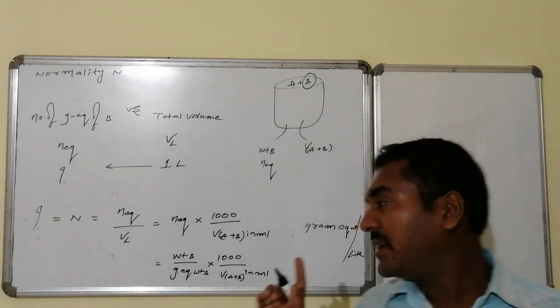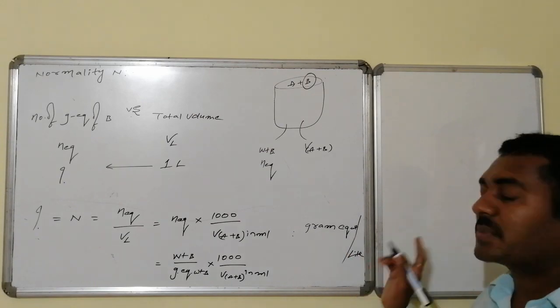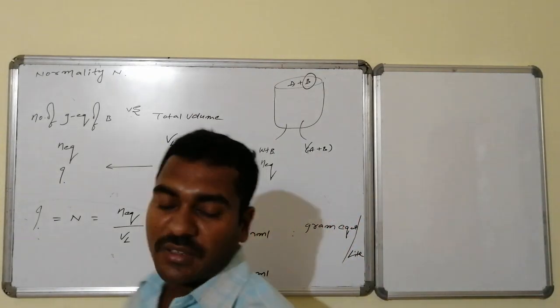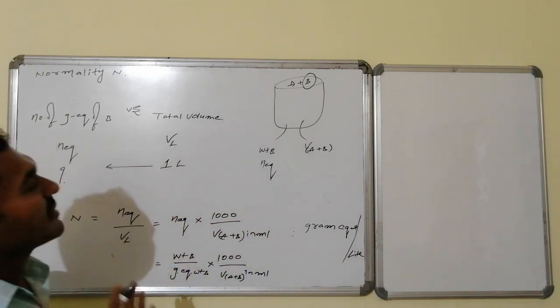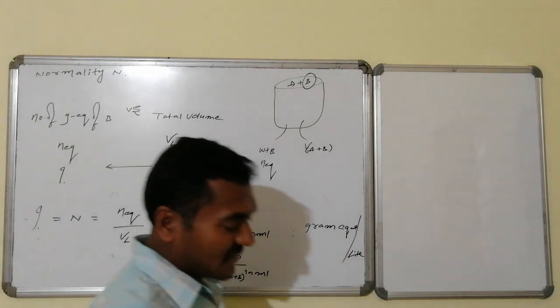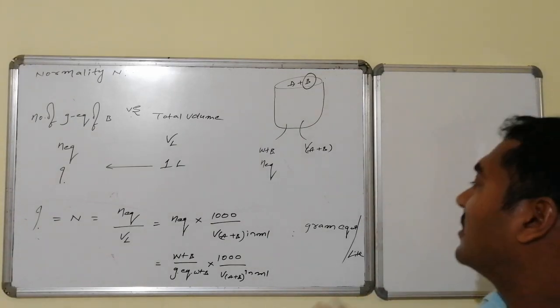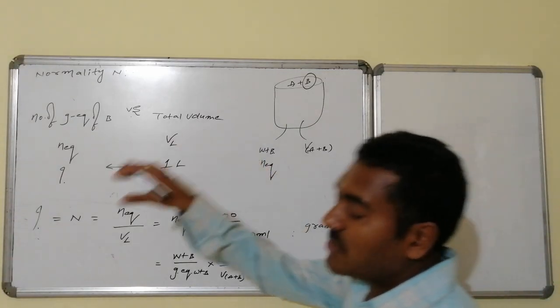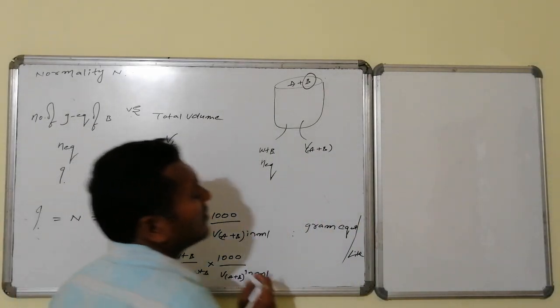Similarly, for molarity, the number of moles present per liter is the unit for molarity. The number of gram equivalent weights present per liter is the unit for normality. Normality of mixing and normality of dilution are similar to those of molarity. Before going to that, we can define this.